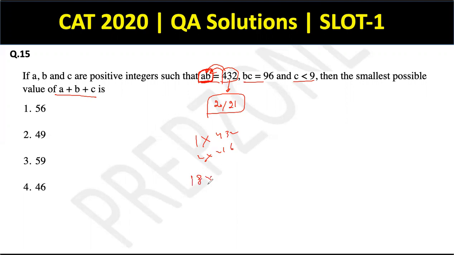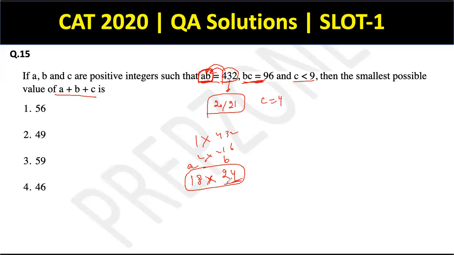So 18 into 24. 18 cross 24 is the closest pair of A and B for the product to be 432, which I require, right? So let's say A is 18, let us say B is 24. Now B is 24, putting that value here, C has to be 4, right?